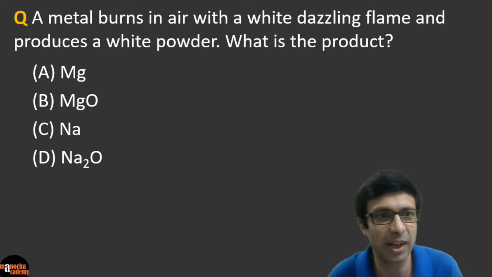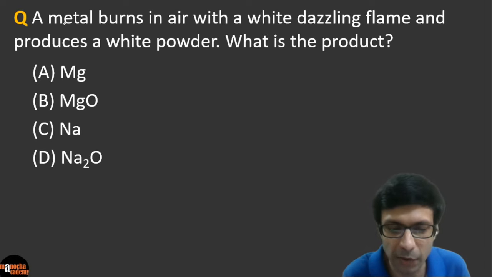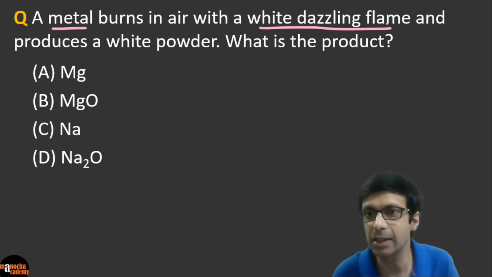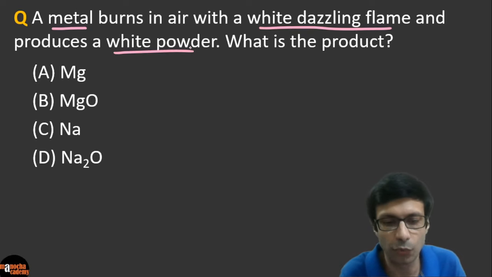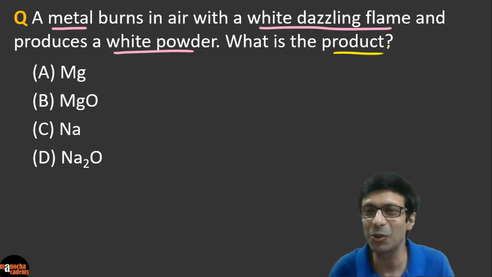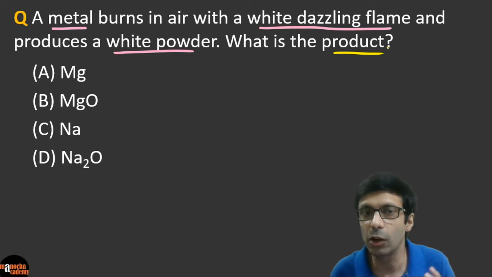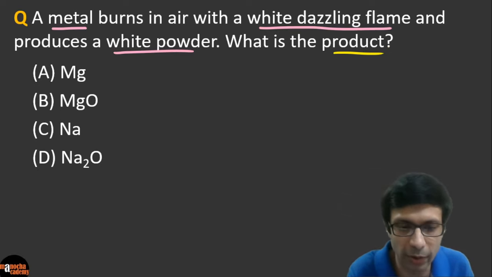So guys, go ahead and try this out. Okay, great to see answers out here. So very good. Always in chemistry, when you read the question, look at the clues. So what are the clues that we have here? It says a metal burns in air, right? And it produces a white dazzling flame. And then finally it produces a white powder. And we need to find what is the product. So guys, look at the clues in chemistry, and always the questions are very colorful, right? With all these colors and conditions mentioned, and always think of what's the reaction here. So before you jump to the answer, try to connect the question to the reaction.